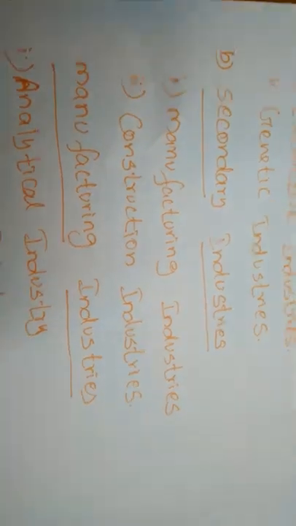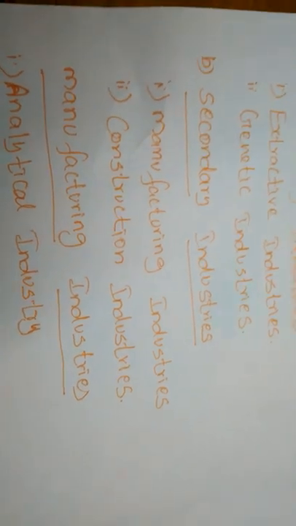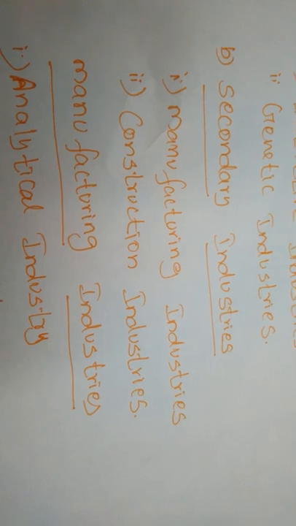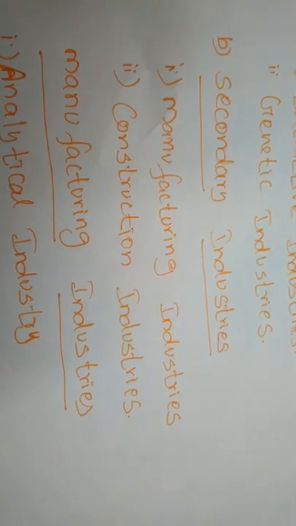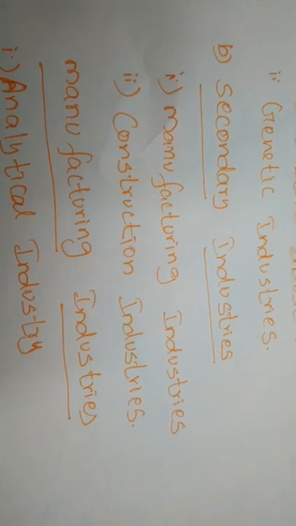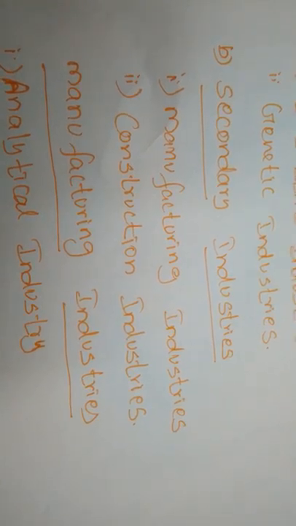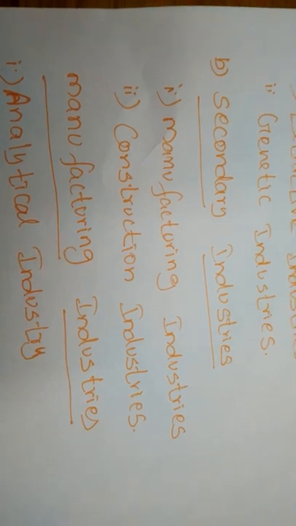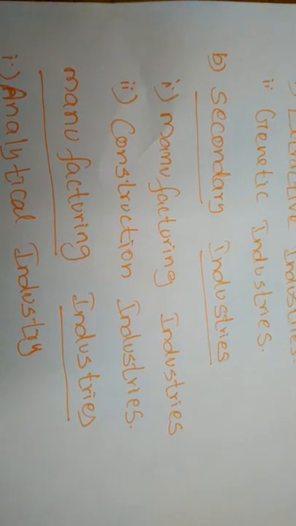In the secondary industries we can classify two types. First one is manufacturing industries and the second is construction industries. Manufacturing industries are engaged in producing goods through processing of raw materials, thus creating form utilities. Already we have studied form utility. Only after it becomes a finished product can that commodity provide form utility.